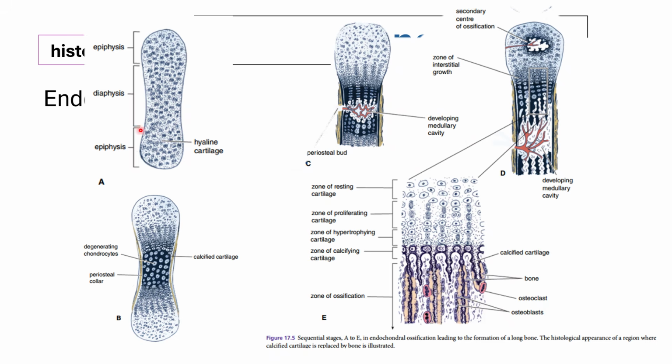For example, in the long bones, you would have the formation first of your hyaline cartilage, and then in the middle part and in the outer parts, which is termed your collar, there would be the eventual death of the chondrocytes and the replacement of the chondrocytes with osteoblasts. These osteoblasts will eventually form bone tissue in the central area.